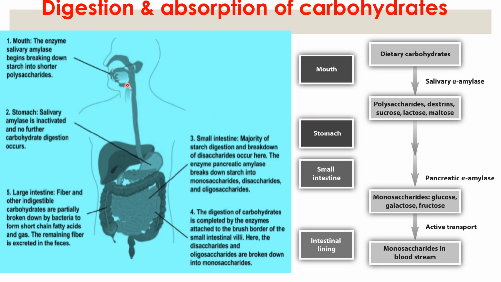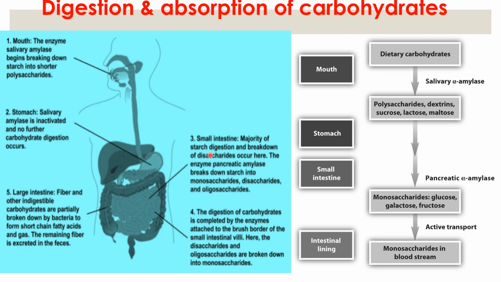The digesta still contains a lot of polysaccharides and dextrins, sucrose, lactose, and maltose. Finally, the food reaches the stomach, where there is inactivation and complete stoppage of the action of salivary alpha amylase.